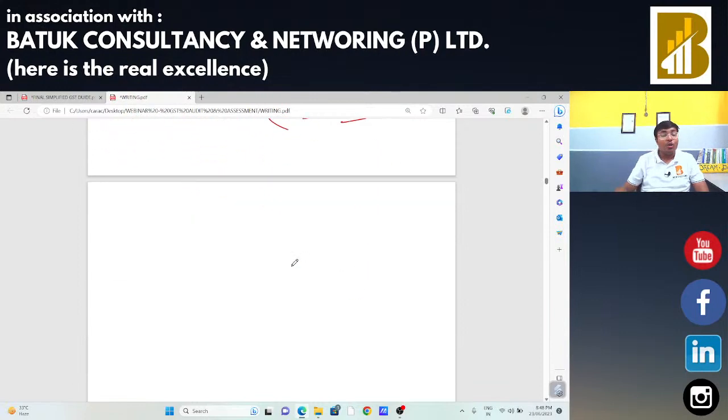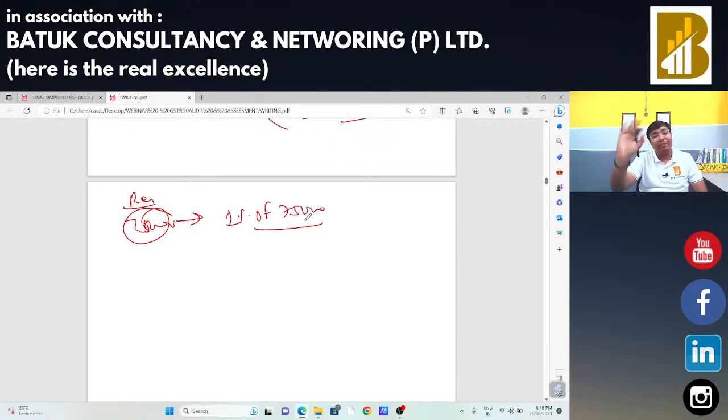In the second situation, you have no idea about that reference rate. In that case, whatever Indian currency you are going to convert, that is 75,000 rupees, you just need to take 1% of that 75,000 rupees, that is 750 will be your value of supply. Third situation, you have euro and you want to convert the same into US dollar. There is no involvement of Indian currency. In that case, you need to convert that euro into Indian currency and that US dollar into Indian currency and take 1% of both, and whichever is less will be your value of supply for currency exchange.